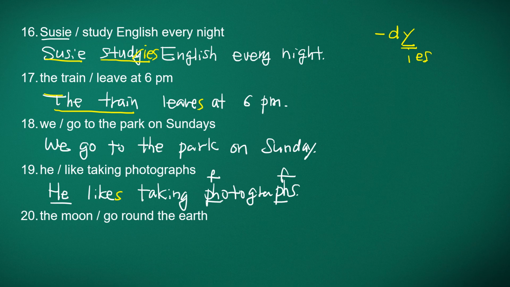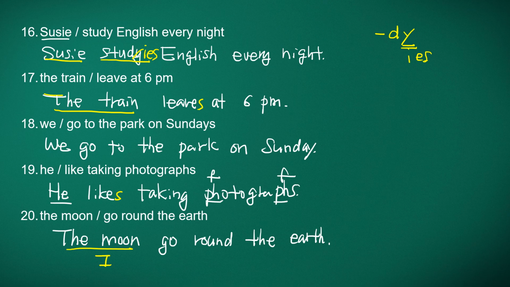And number 20, the moon goes round the earth. The moon go round the earth. And the thing is, the moon is third person singular, correct? So the moon is it. So we need an ES. The moon goes round the earth.